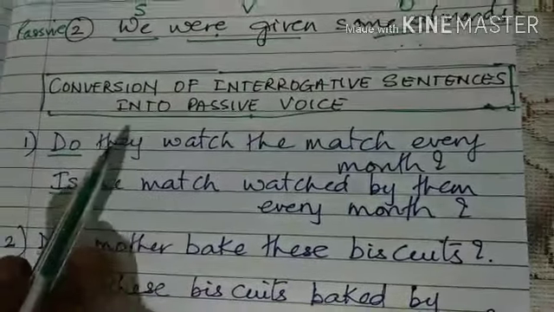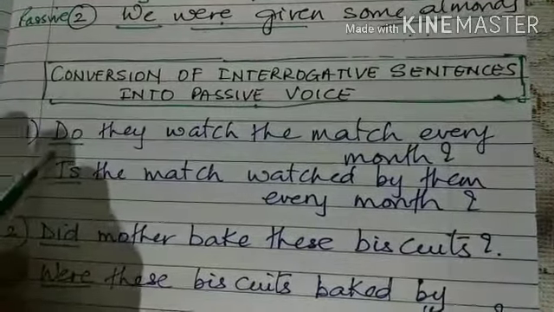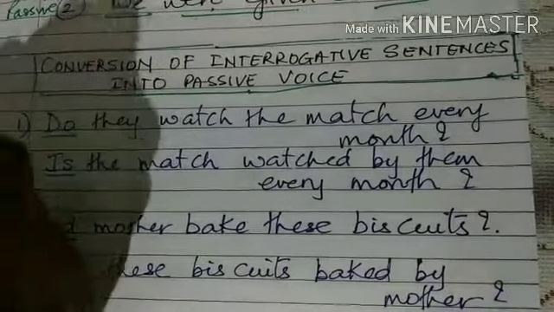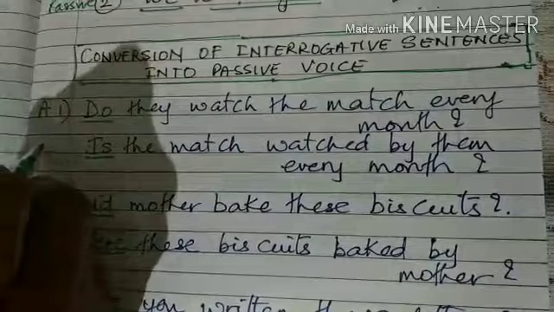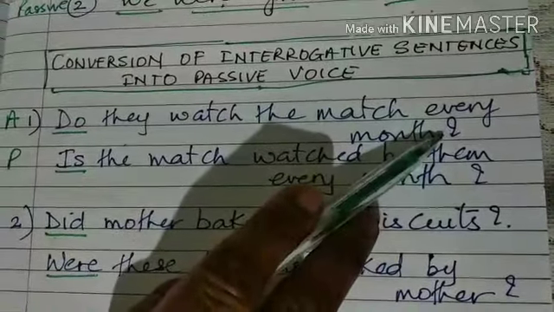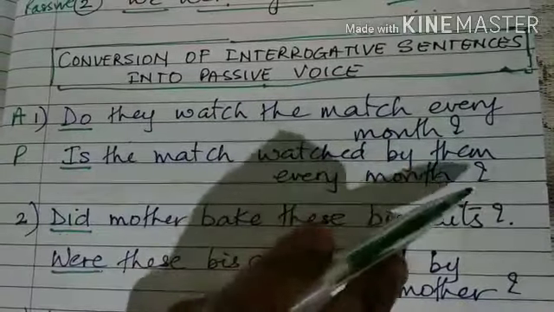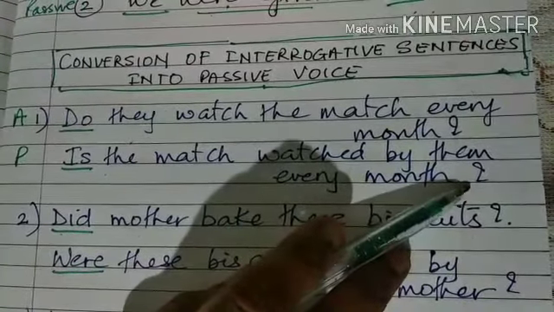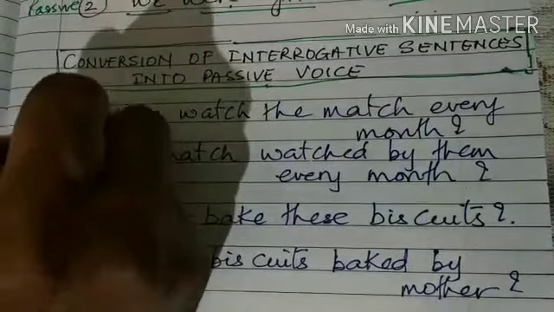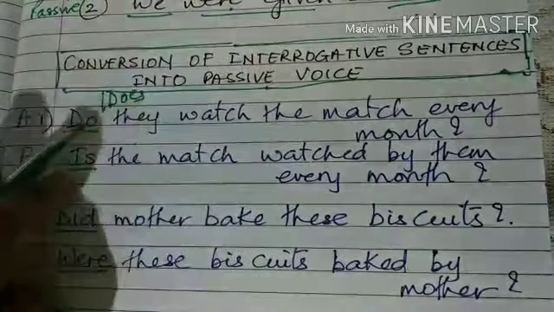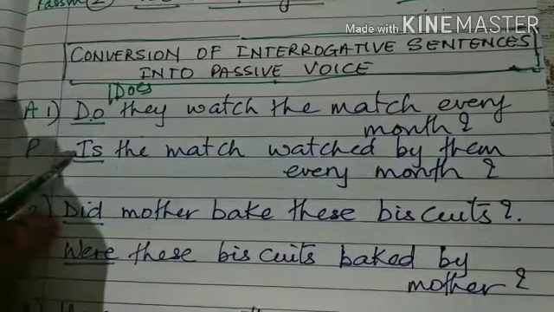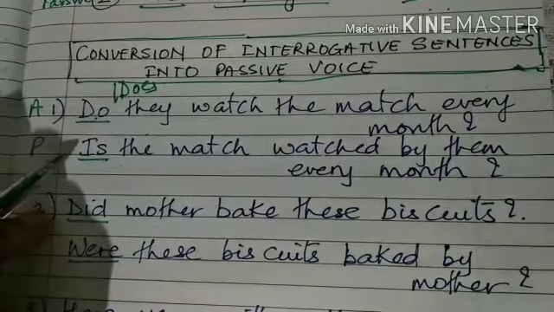What you must remember is that when you have an interrogative sentence, the answer also, this is the active voice sentence and this is the passive voice. So if there is a question, an interrogative sentence, the answer will also be interrogative. So you must remember this. Now do or does, this is present tense, right? So when you change to passive voice, it has to be either is, are, or am.